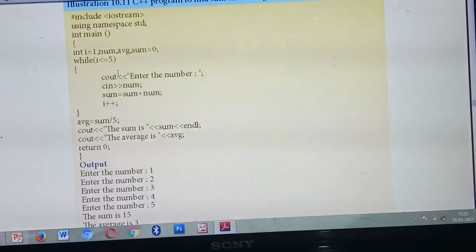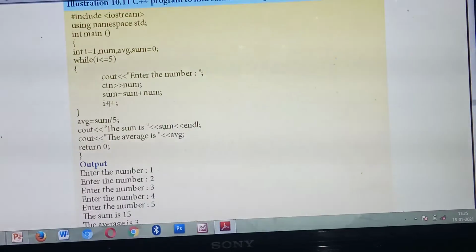Okay. Then inside the while loop you are giving some statements. What are they? In cout, enter the number. First you are going to enter the number. Then, in the output screen, if you need to get the input from the user, you will give some input. So for the number you should give the input. Already you have declared a variable. What's the variable name? Num. Understood?